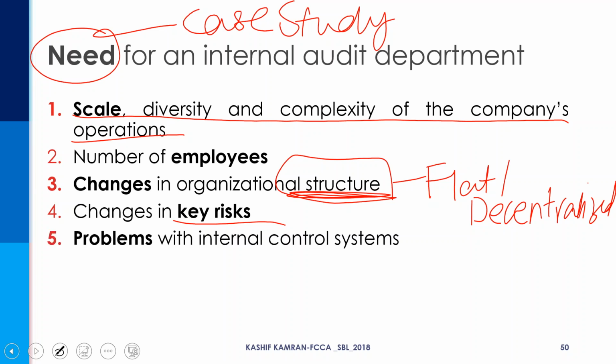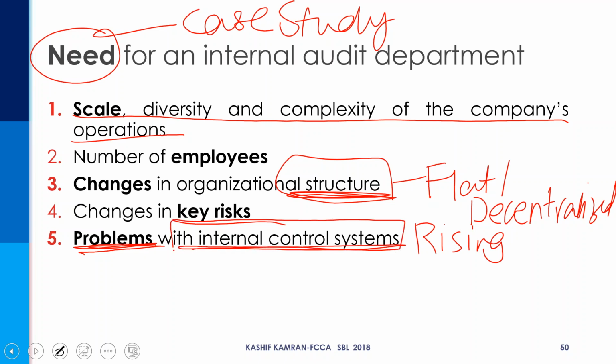Problems with internal control systems. In the absence of an internal audit department, if there are problems in the internal control systems and these problems are rising, and the internal control system has not been very good in the recent past, then you should hire an internal audit department.